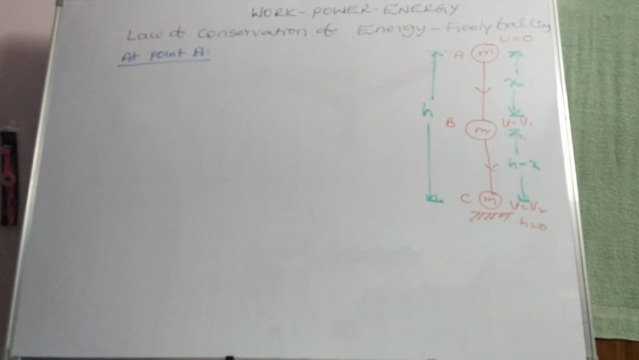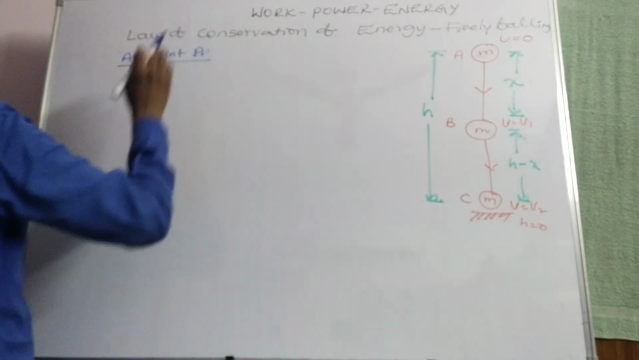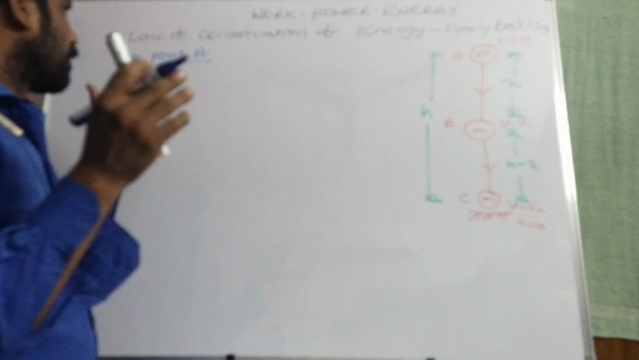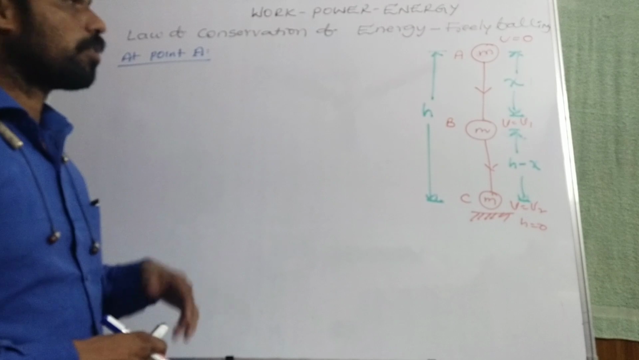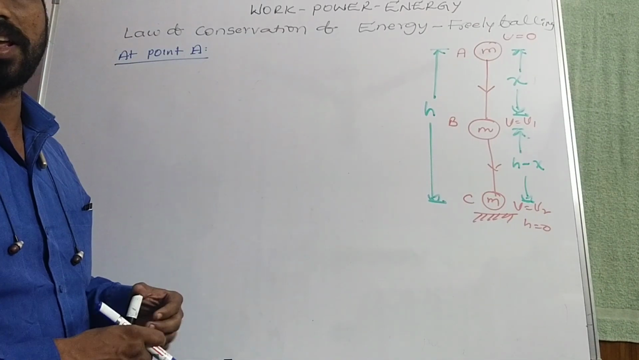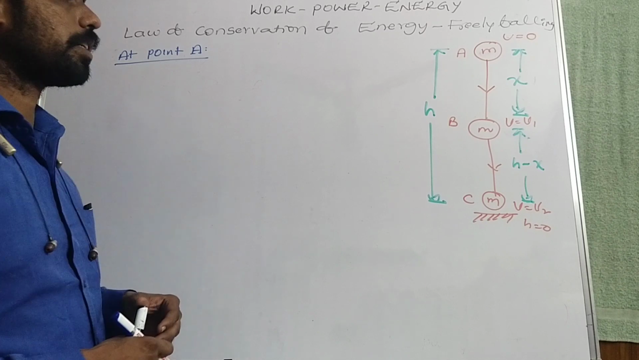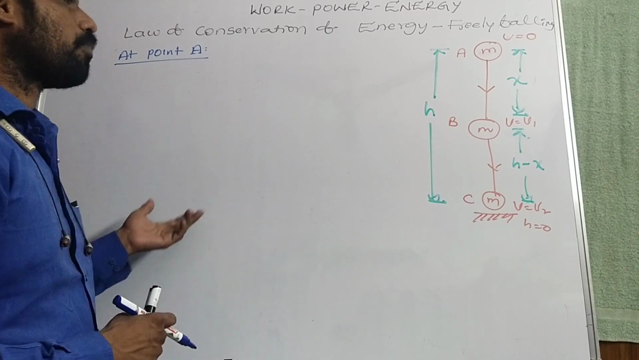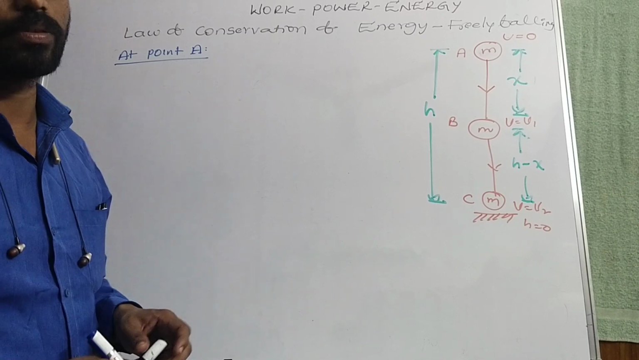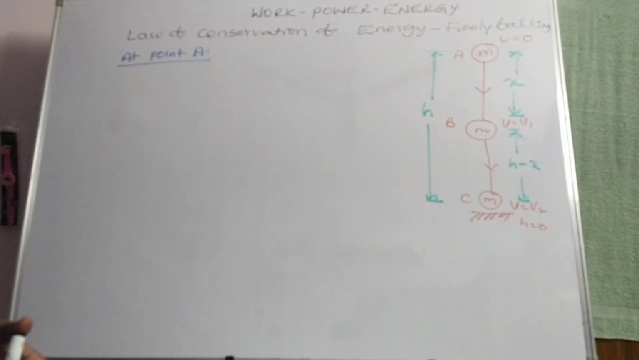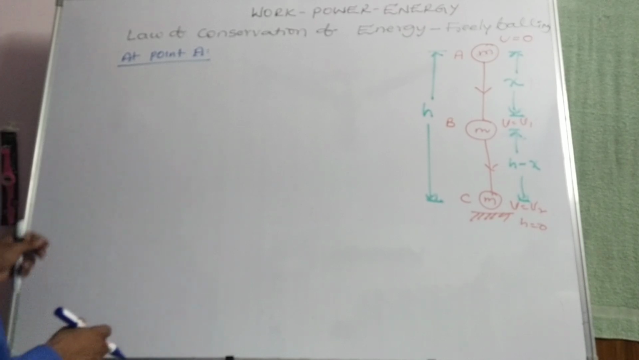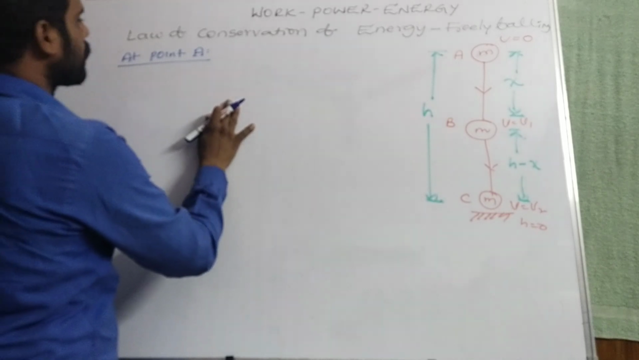So now at point A, potential energy at A is equal to, of course, what is the law of conservation of energy? Energy can neither be created nor destroyed, but it can be converted from one form to the other form, and total mechanical energy is conserved or constant if external forces do no work.